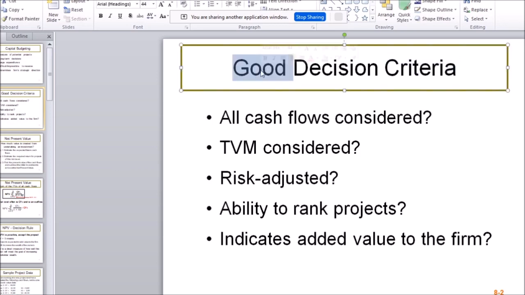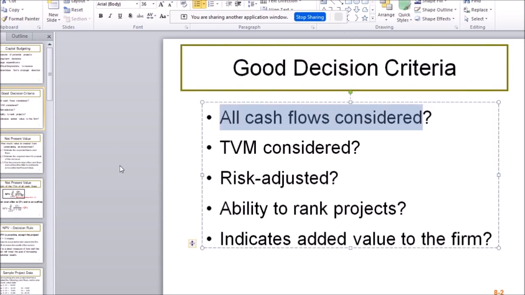Some of them are better than others. Some of them are good. Some of them are not as good. Some of them are quite strange. Some of them don't even take into account all cash flows.